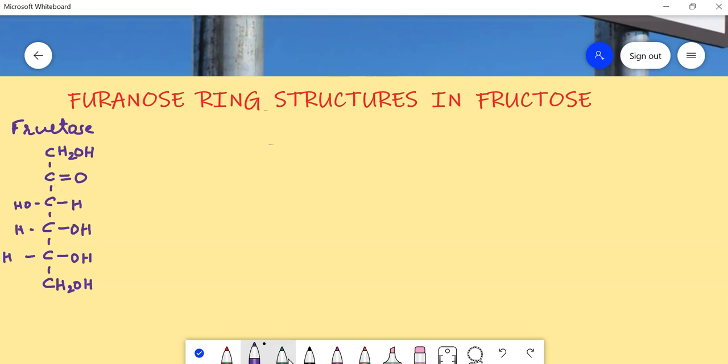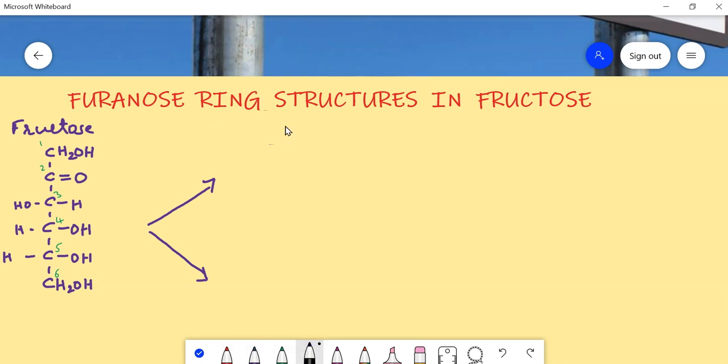Let's number the carbons: second, 3, 4, 5 and 6, and the functional group is present on the second carbon. Here the furanose ring is formed between the second carbon and the fifth carbon. When the ring is formed, we will draw the two structures, alpha and beta.